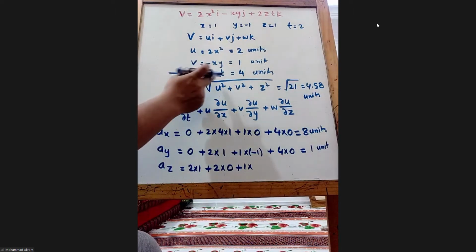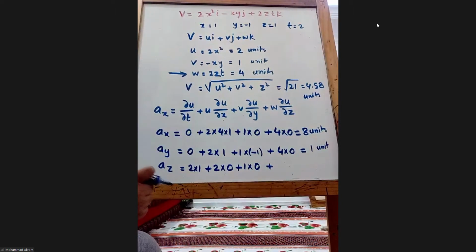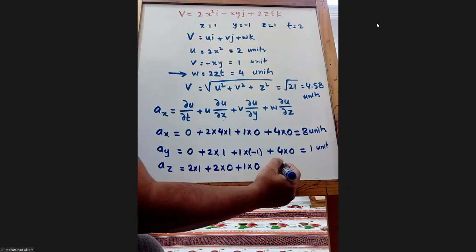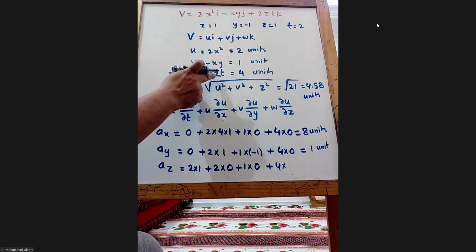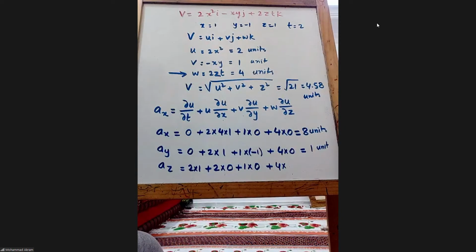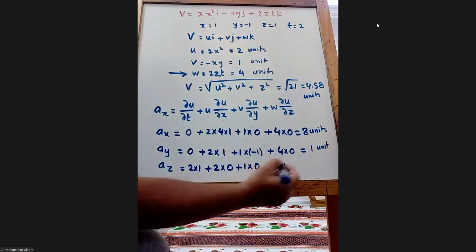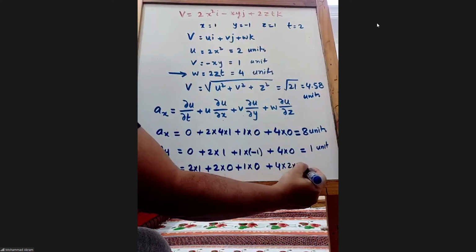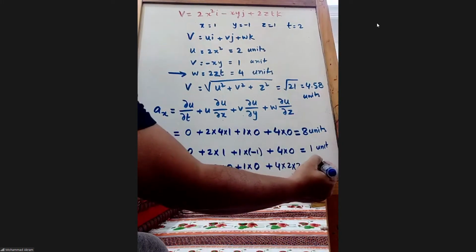There is no y, so 0. 0 plus, what is the value of w? It is 4, into ∂w/∂z. Do we have z? Yes, we have z. What is the derivative here? It will be 2t. Now what is the value of t? 2. So 2 into 2. So how much is it coming? This is 2 plus 16, 18 units.